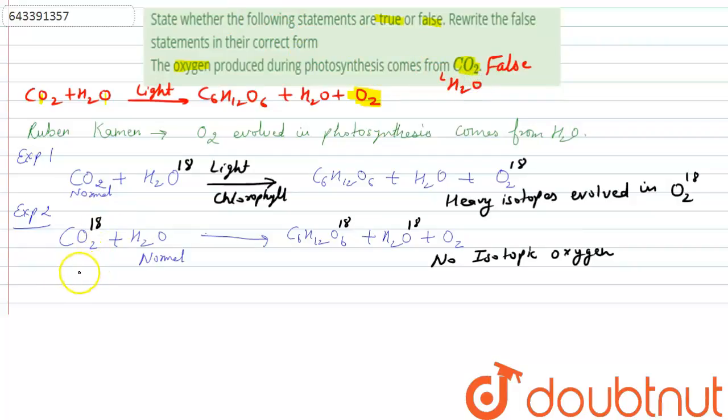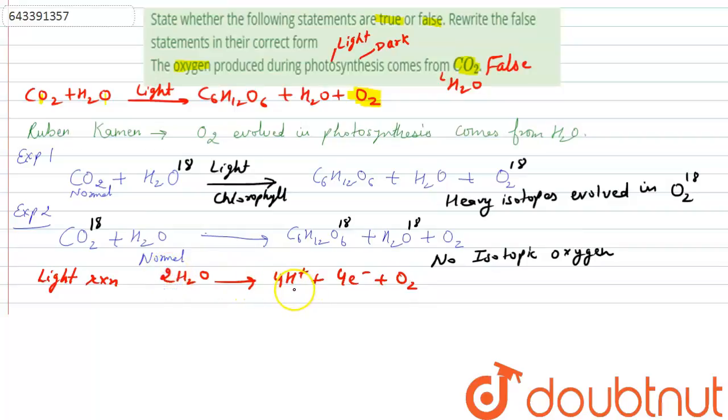Actually, photosynthesis is further divided into two phases, the light dependent phase and the dark reaction. In the light phase, the photolysis of water takes place. When sunlight excites the chlorophyll, the photolysis of water takes place, and this results in the formation of 4H+, 4e- plus oxygen. So here H+ and electrons are formed and oxygen is formed.